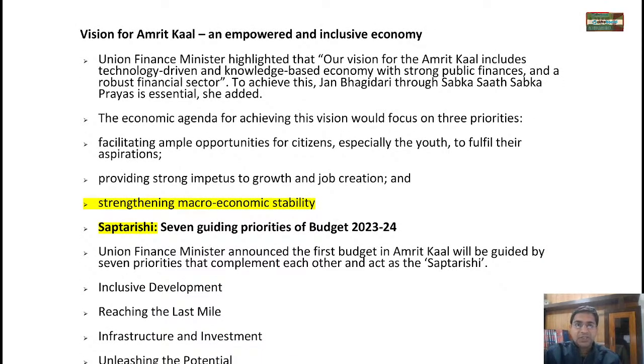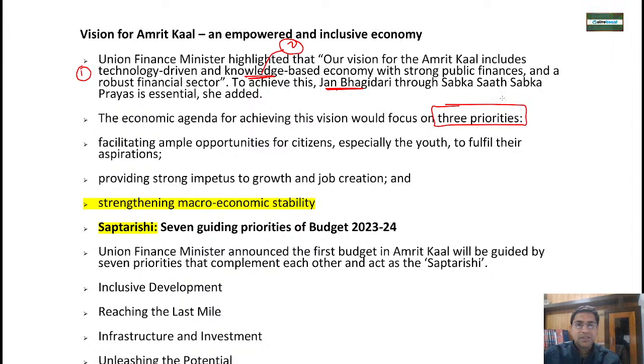Okay. Now, what is the vision for our Azadi Ka Amrit Kal? Our vision is that we want to make India a technologically driven and knowledge based economy. We want to create that, and we want to make sure that we have very strong public finances. We should have a very robust financial sector, where we can take the help of the people of the country, which we also call Jan Bhagidari. That is why three priorities have been set. So the economic agenda vision focuses on three priorities.